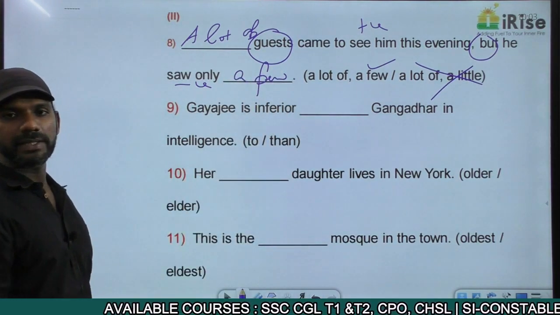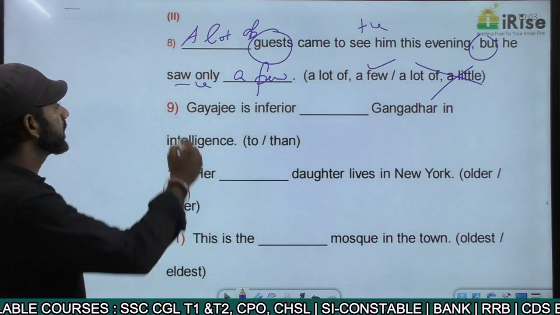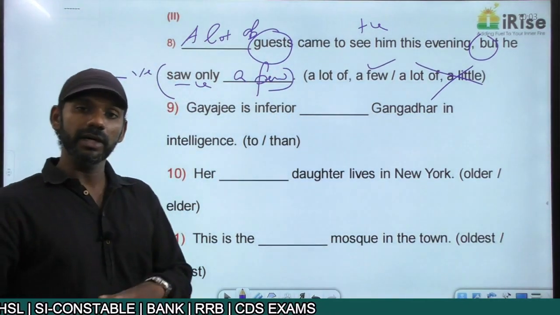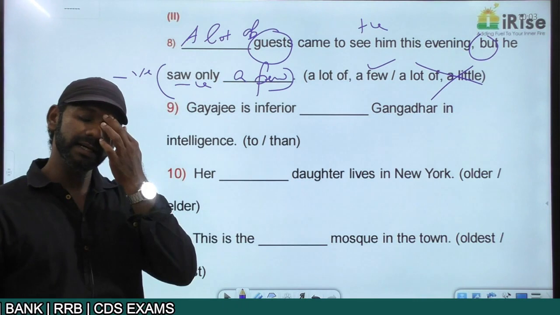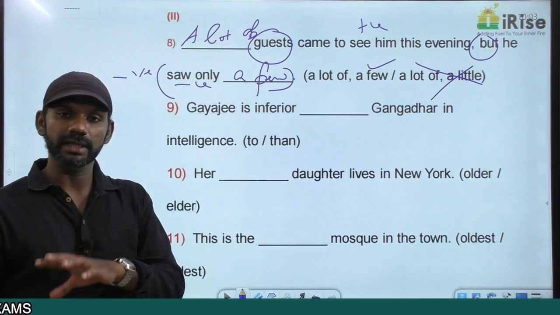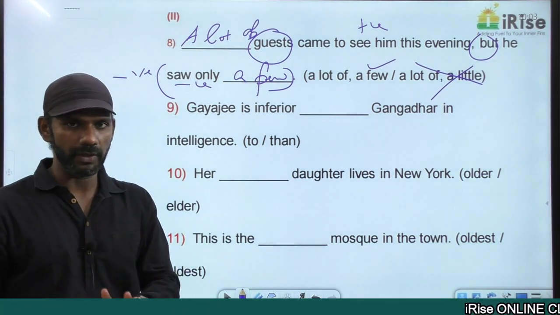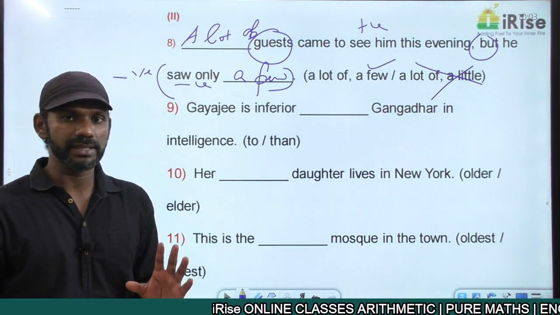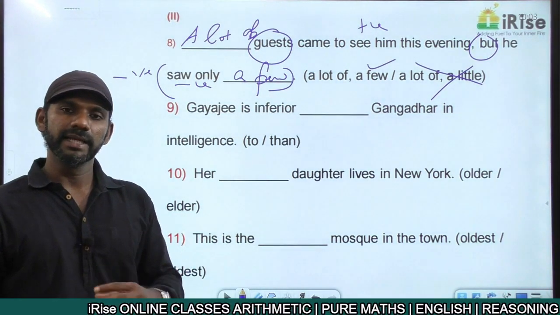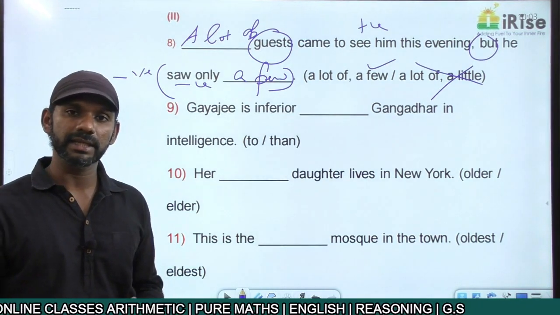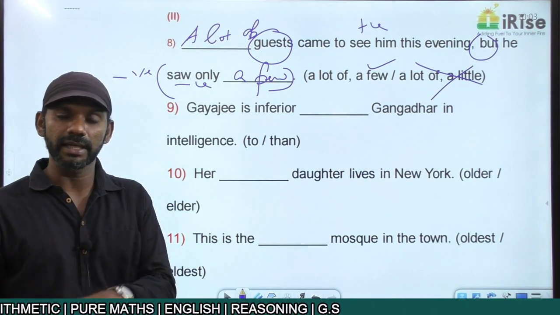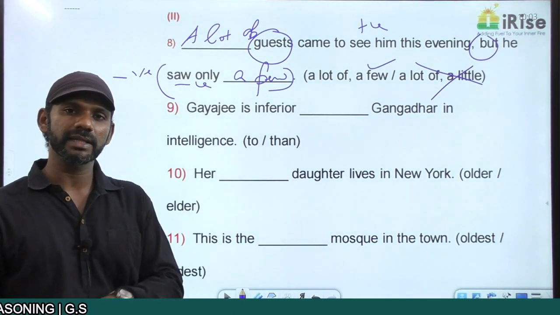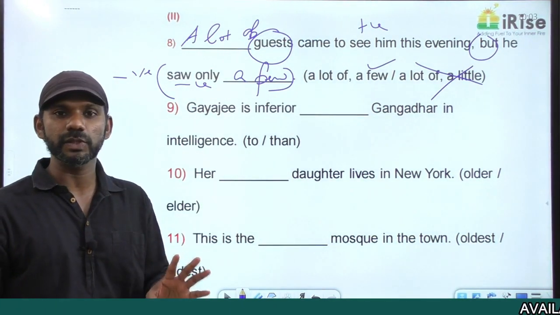Only a few means only some. Only a few is negatively charged. If I say, now a few is positive. There are few students in the class. Few is negative, a few is positive. There are few students in the class means there are no students in the class. Negative. There are a few students in the class means there are some students in the class. Positive. There are only a few students in the class means there are only some students in the class. Negative.